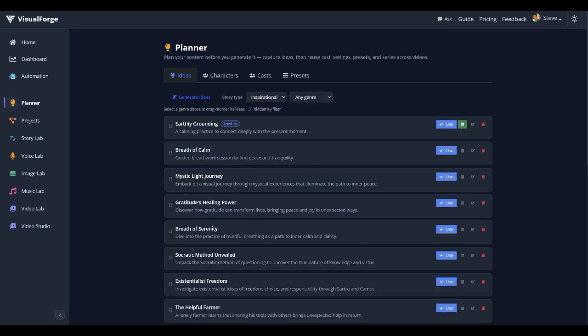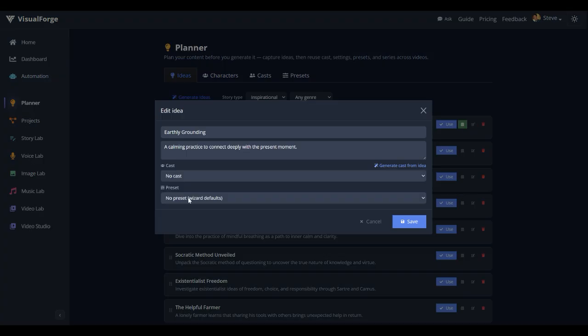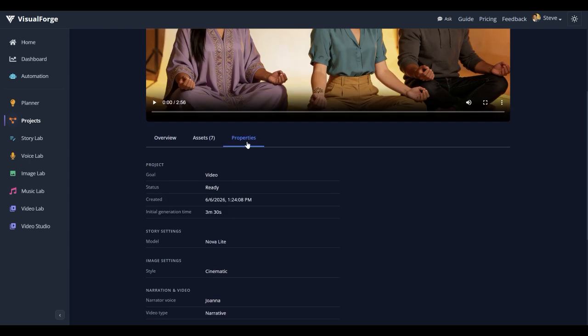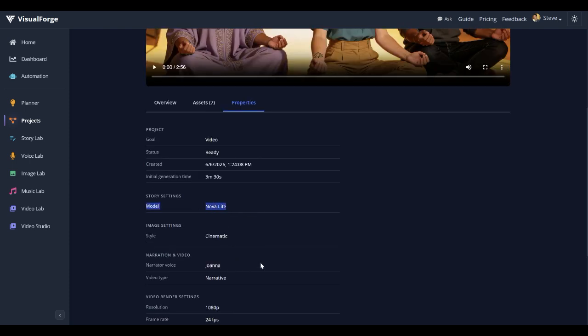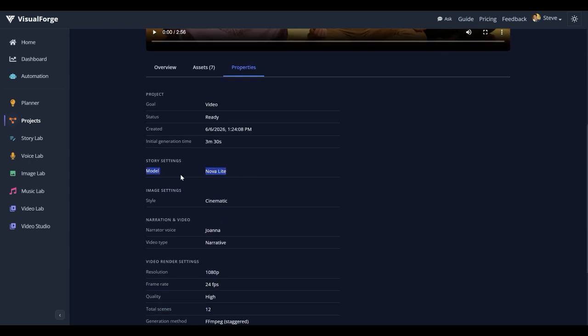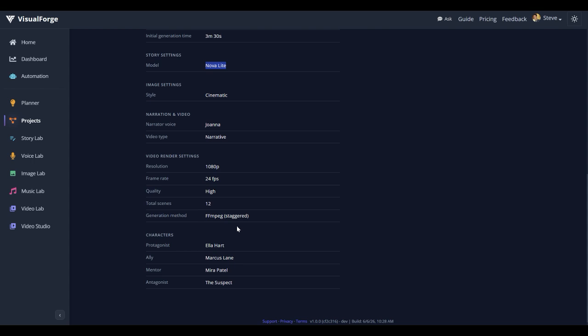The problem that I noticed was when you don't have a preset, it says it's going to do the wizard default. It's not doing that. It's changing it to fiction. So if I look back in the properties, it's using the Nova Light model for the text, which I want to switch. I attempted to switch this to Claude for the default because I think the stories are starting to sound a little bit predictable with Nova Light. So I'm checking out if Claude's going to be better. It seems better so far.